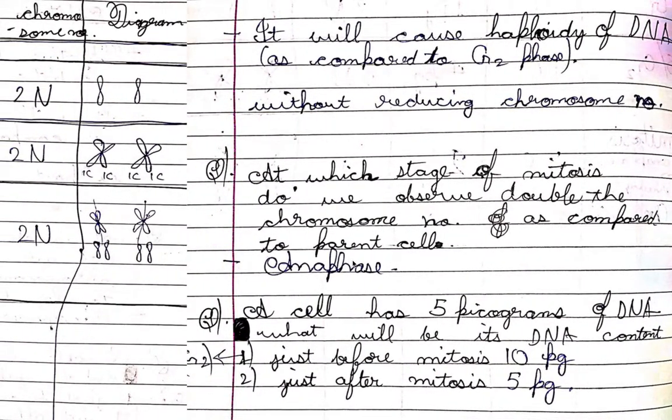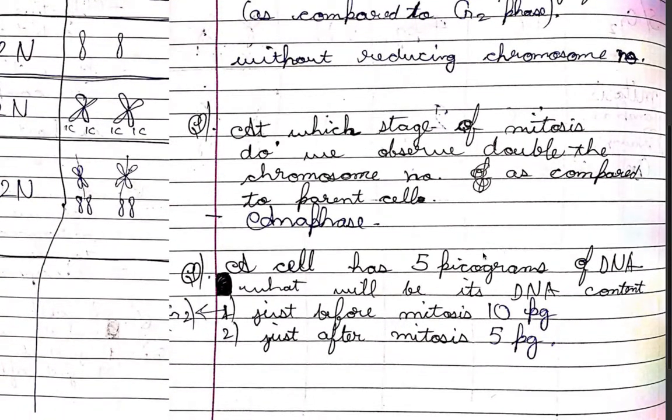Earlier in the last video, we had also written this. I had written it in my note. Okay, there it is. Now a cell has 5 picograms of DNA. What will be its DNA content just before mitosis, that is G2, and just after mitosis?